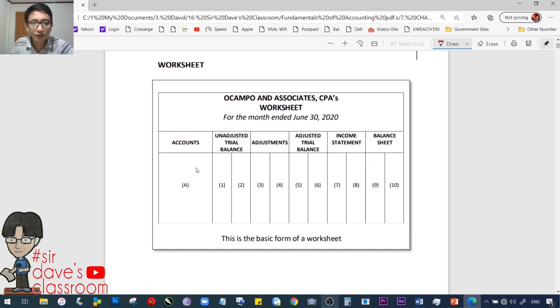You have your accounts column, your unadjusted trial balance, columns 1 and 2, adjustments columns 3 and 4, adjusted trial balance columns 5 and 6, income statement 7 and 8, balance sheet 9 and 10 for your statement of financial position. So you should be able to memorize the placements or the labeling of this. This is your basic 10-column worksheet.